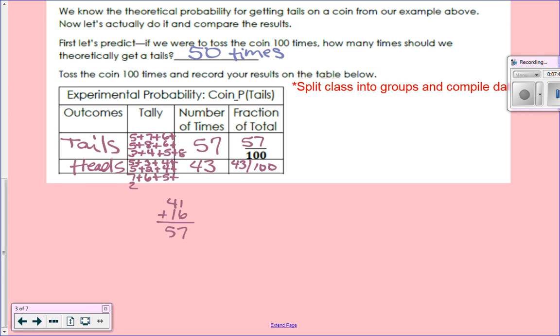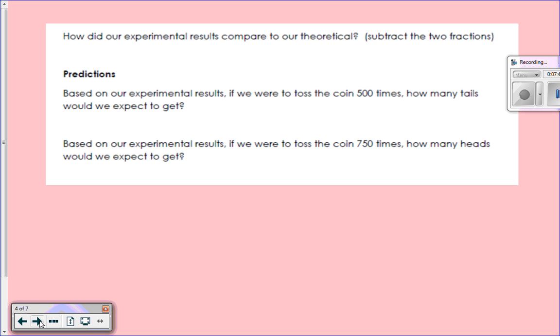All right, so on the next page at the top, we're going to compare how our experimental results compare to our theoretical. And it says we're going to subtract the 2 fractions. What were our fractions again? And that equals? Say that again. 14 over 100. And we always simplify fractions, so that's what? 7 over 50.